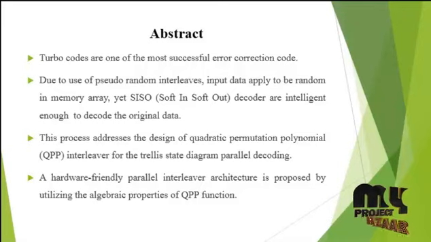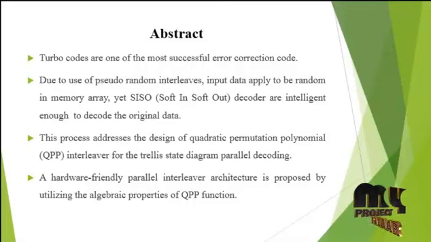The result of higher parallelism turbo decoder design is requiring an efficient realization of the interleaver. This process addressed the design of a quadratic permutation polynomial interleaver for the symbol-based serial MAP and the cross MAP. It is otherwise called S-MAP and X-MAP parallel decoding. This S-MAP and X-MAP work based on the trellis state diagram.